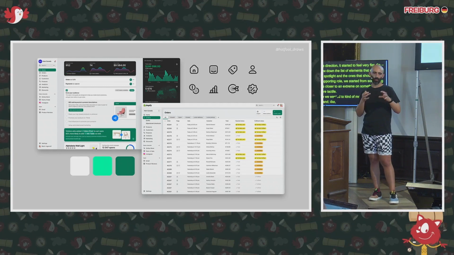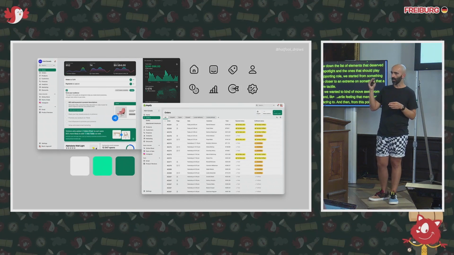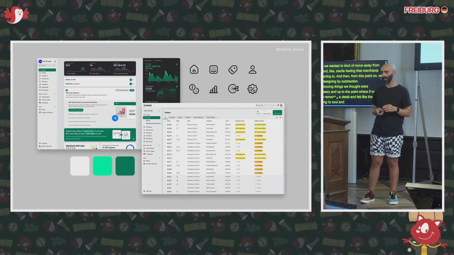And then from this point on, we started designing by subtraction. So removing things that we thought were necessary, up to the point where, if we removed a detail and felt like the design was losing its soul, then we knew that we had reached a limit of how much we could remove.